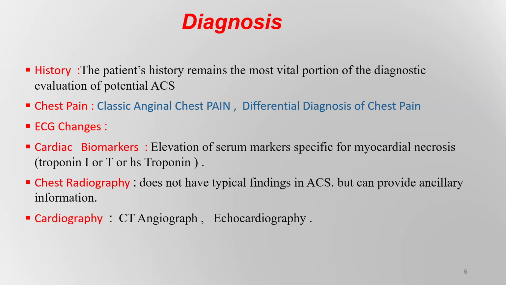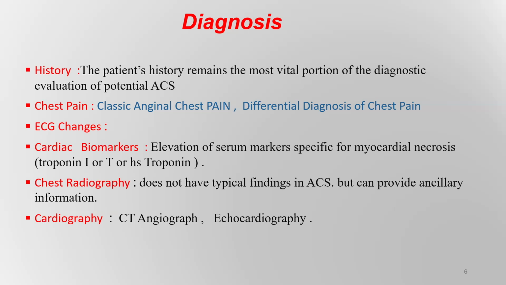For the differential diagnosis, there are many, but we should consider life-threatening conditions like pulmonary embolism, aortic dissection, tension pneumothorax, or esophageal rupture. Also chest pain with pneumonia and myocarditis are considered life-threatening conditions. Cardiac biomarkers, of course: troponin I or T or high-sensitivity troponin will be elevated.